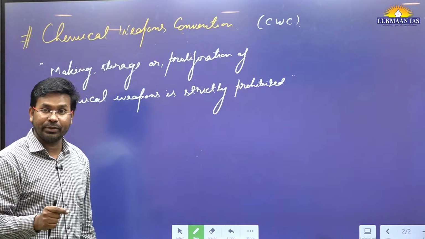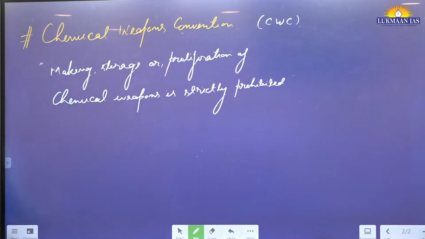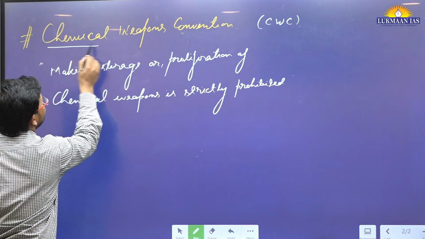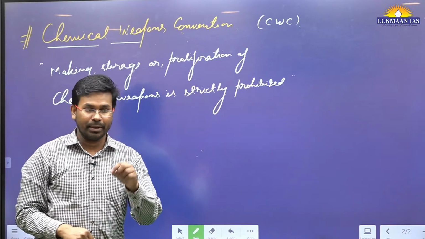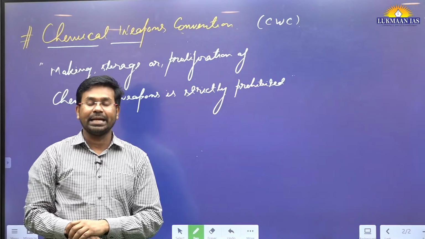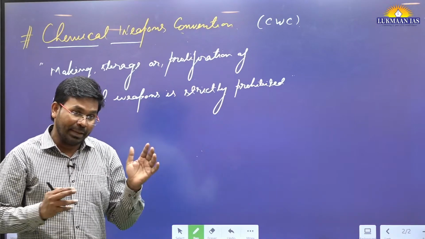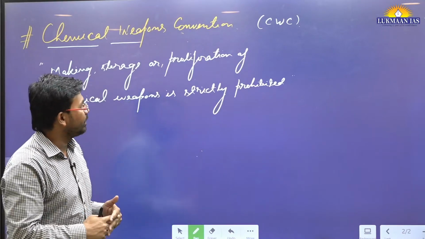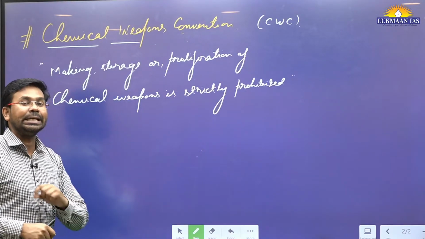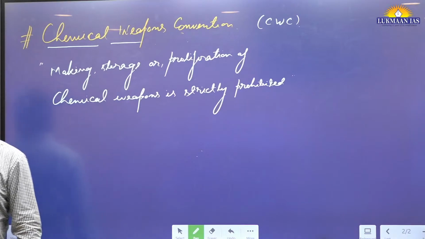So this Chemical Weapons Convention has been signed by almost all countries in the world. This Chemical Weapons Convention is of 1925, okay, CWC of 1925. Because of this convention, chemical weapons are totally prohibited. For example, COVID-19 was a kind of virus that had the capacity of killing human beings, right? But if this virus is made by someone to attack some other territory, this is totally prohibited. Why? Because it will be used indiscriminately, and innocent people will be killed.